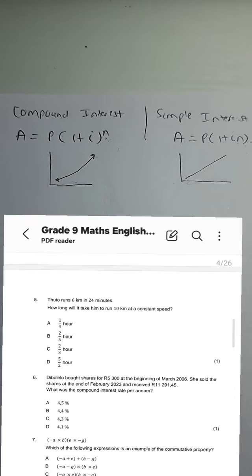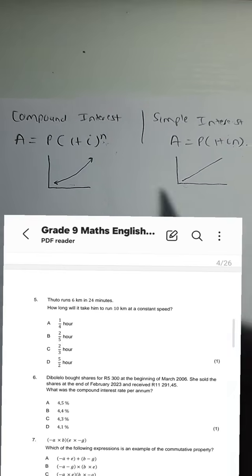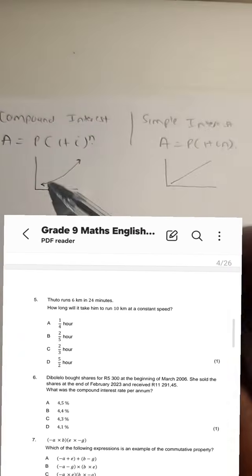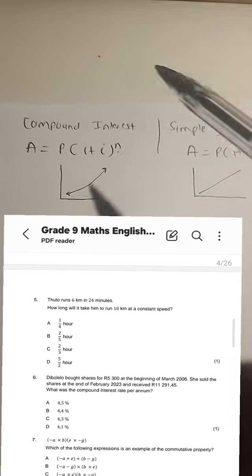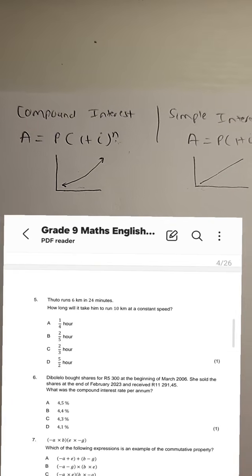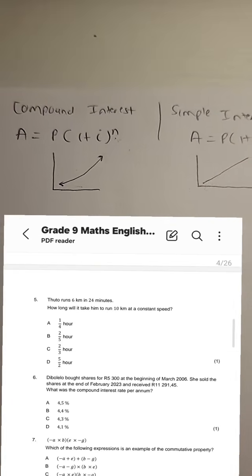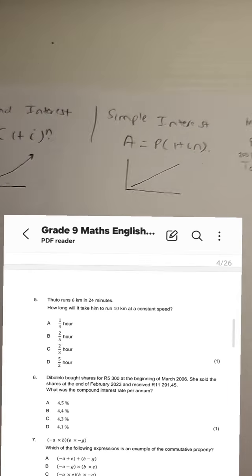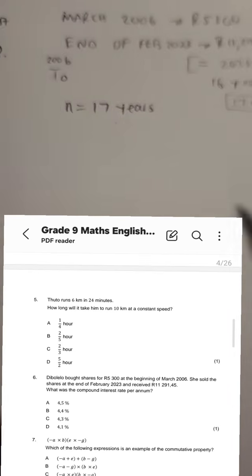If you want to invest something, it's always sweet to invest using compound interest, and most banks subscribe to this type of compound interest. So let's go back to the question though.